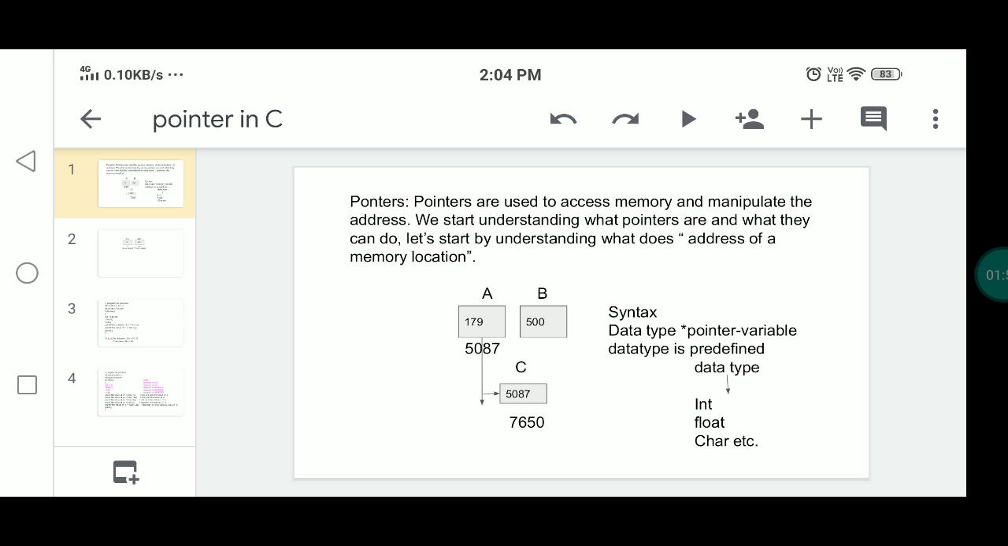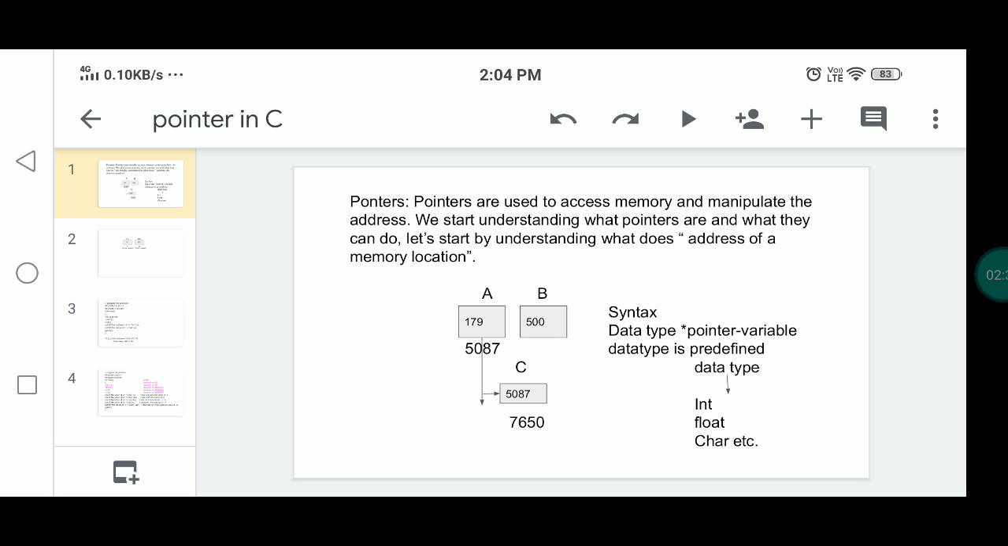Before we start understanding what pointers are and what they can do, let us start by understanding what the address of a memory location is. Here we use the address operator ampersand. Whenever a variable is defined in C language, a memory location is assigned to it, in which its value will be stored. We can easily check this memory address with the ampersand symbol.